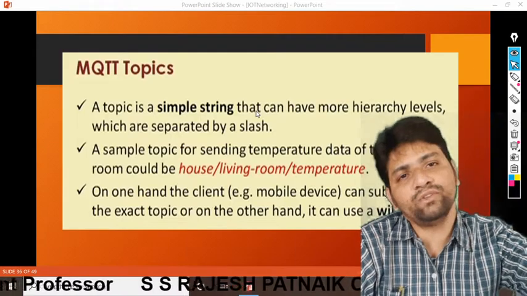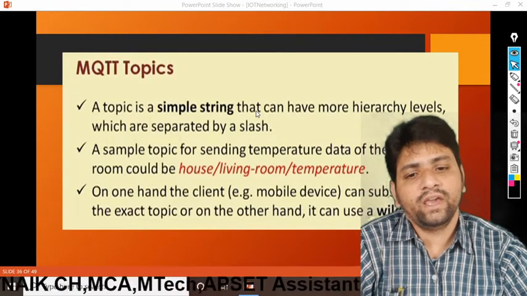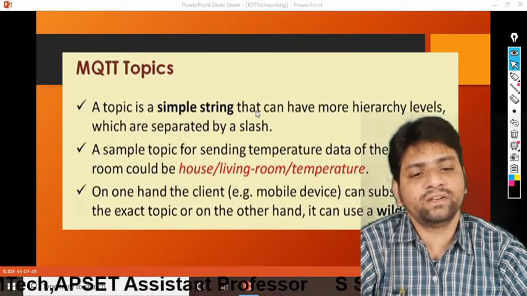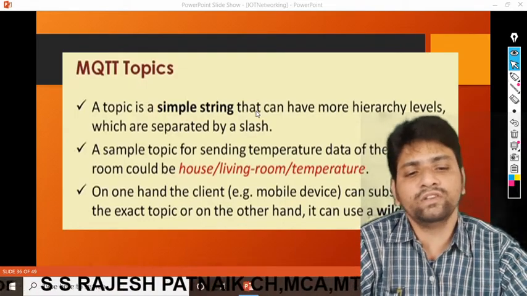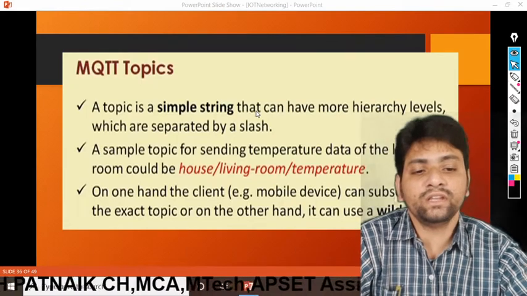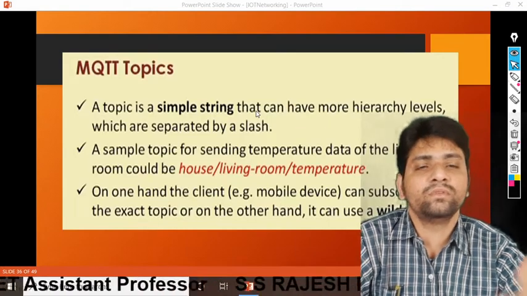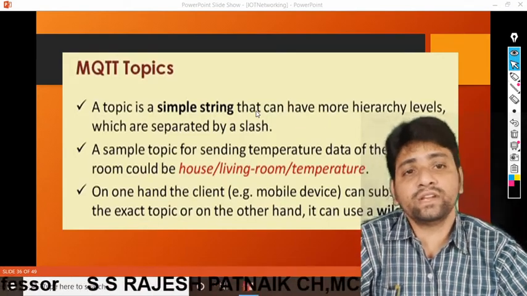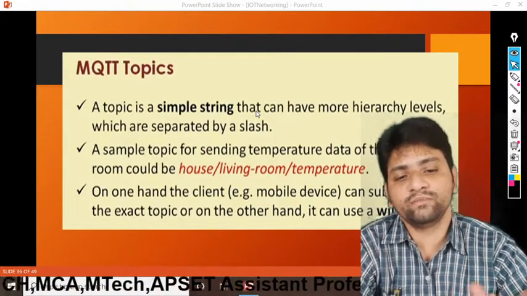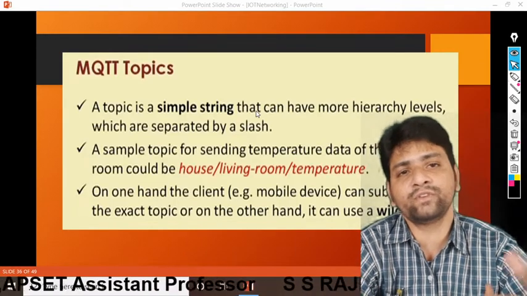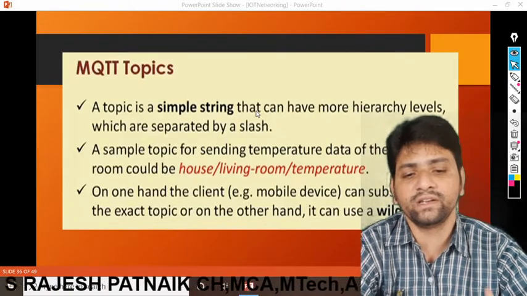We have different levels of data that we obtain from the servers. A sample topic for sending the temperature data of a living room could be house/livingroom/temperature. That means in the house, in the living room there is a temperature; in the house there is some storeroom temperature. Like this, based on where and what temperature we are getting, we understand it through slashes. Slash is also a simple string. Slash is the level separator here.